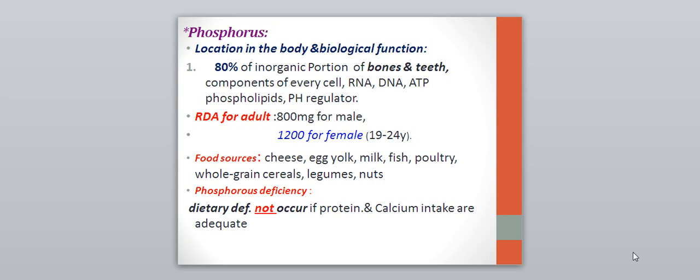Is there any type of phosphorus deficiency? Usually it does not occur, especially if you take a lot of protein and calcium intake, so the deficiency is very rare or does not occur.